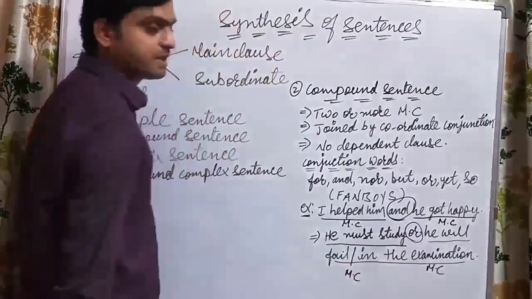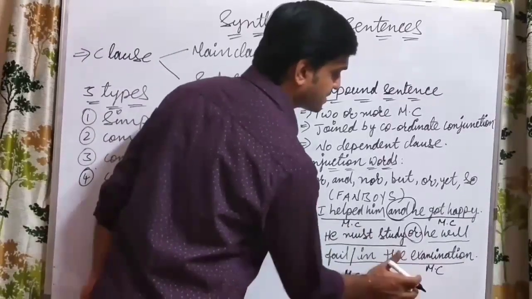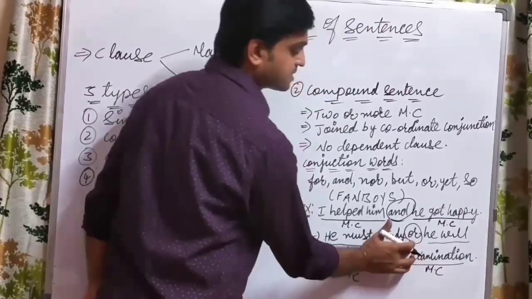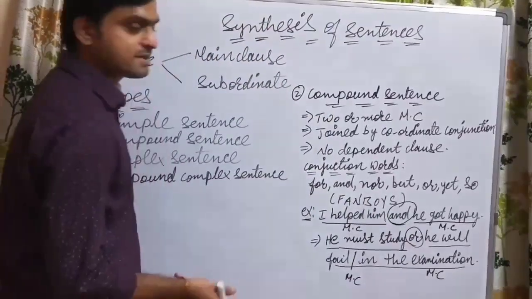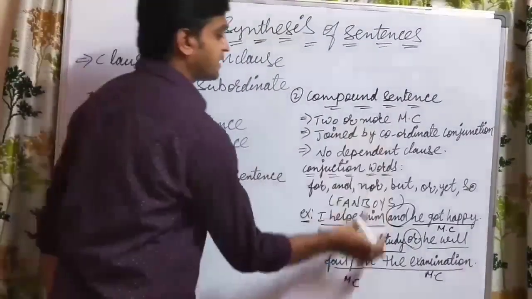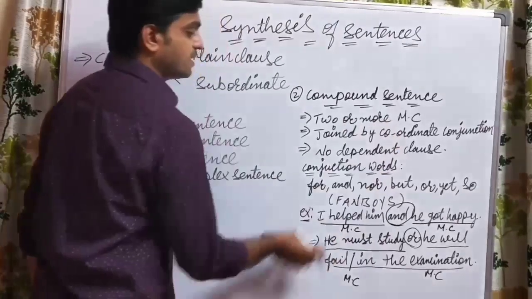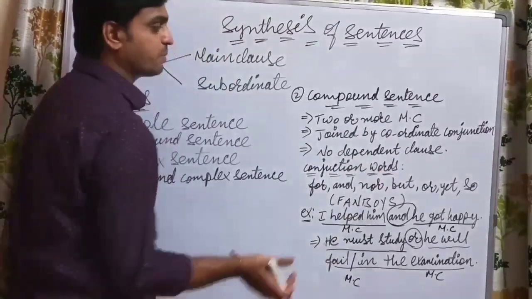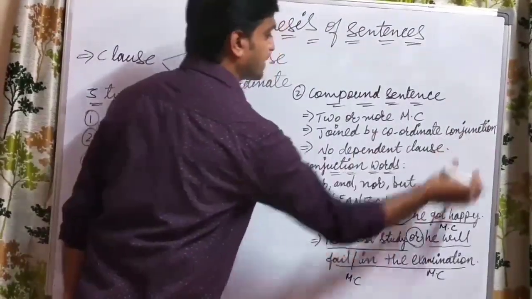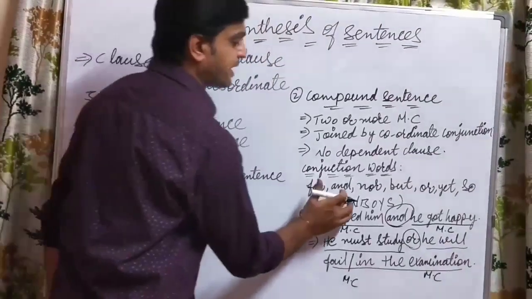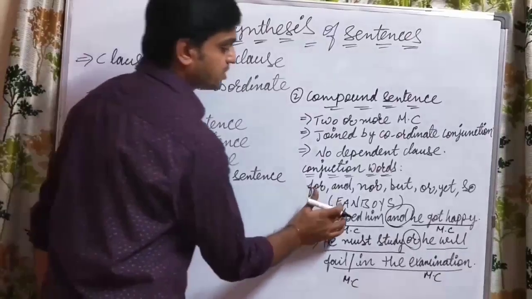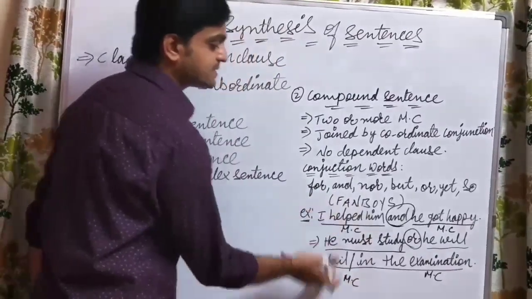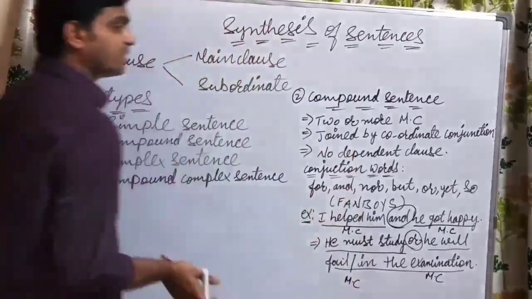Both main clauses are linked with the help of one conjunction word, that is or. So that is about compound sentences. Again, a compound sentence requires two main clauses, there is no subordinate clause, and it is always joined by conjunction words like for, and, nor, but, or, yet, so, in short FANBOYS. These are the examples for the compound sentence.